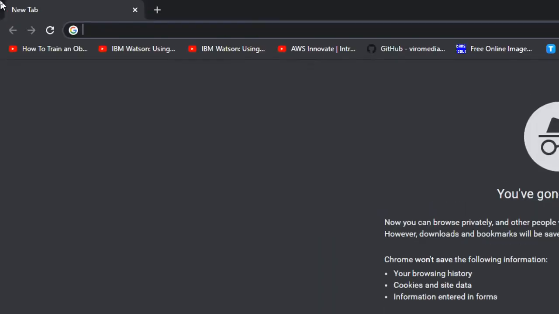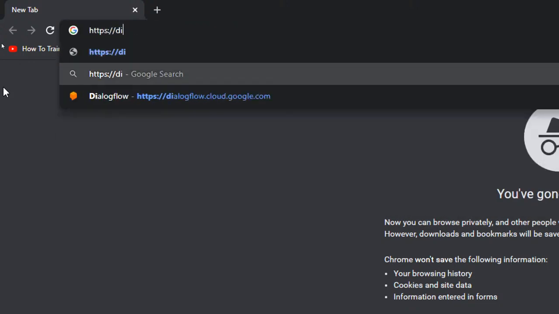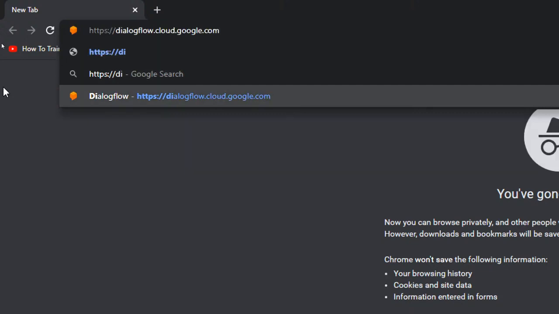I have opened the Google Chrome browser in incognito mode. Let me open the URL, https://dialogflow.cloud.google.com. In step 1 we have to create an account at this URL. This is the website for accessing the Dialogflow API.